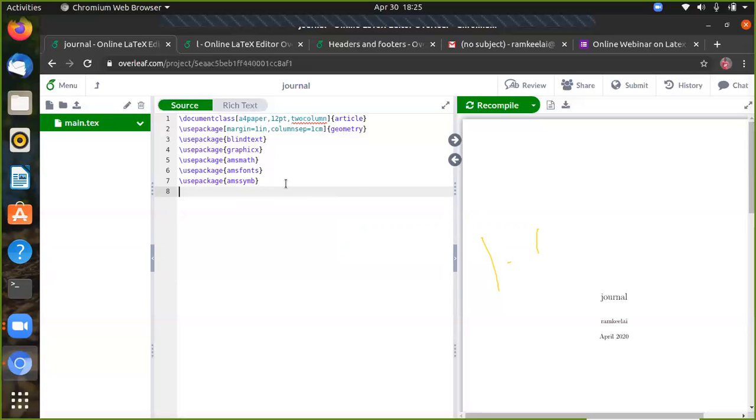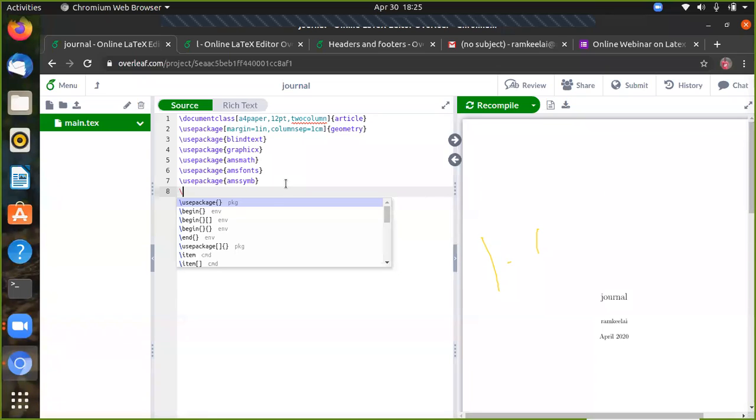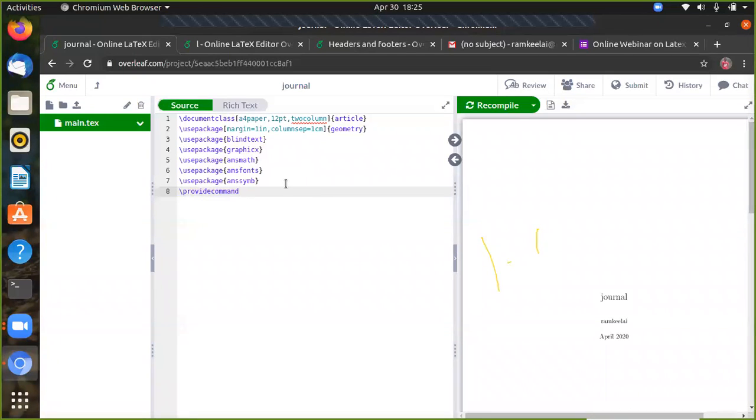Every journal starts from the title page. After the title page you have to refer your author information. That's a very important thing. So we must write the title information for this journal, and to import keywords we must include this one command. It is called provide command. It's very important. This is the command we have to use for journal preparation in LaTeX. Provide command.